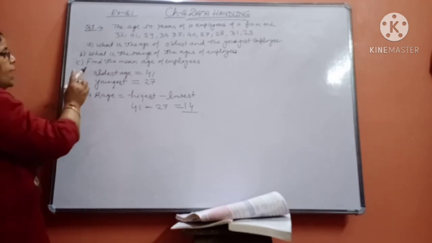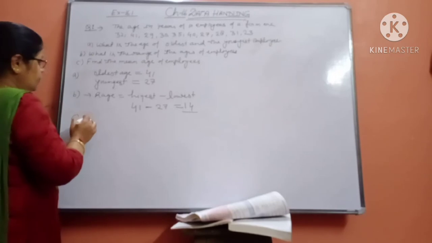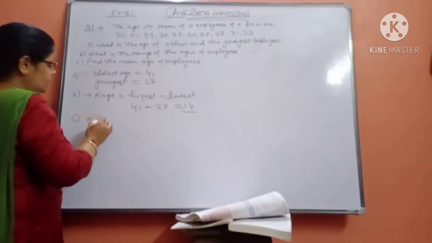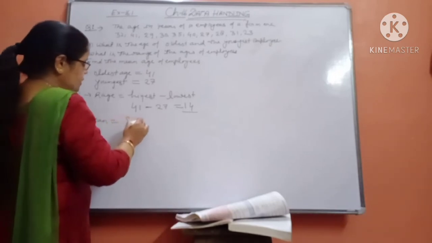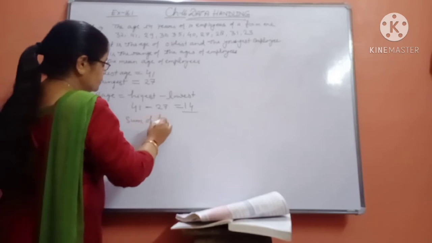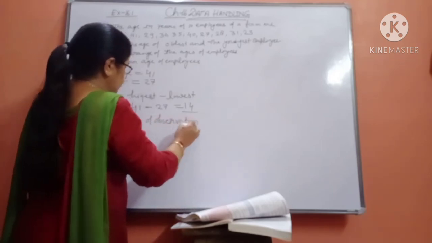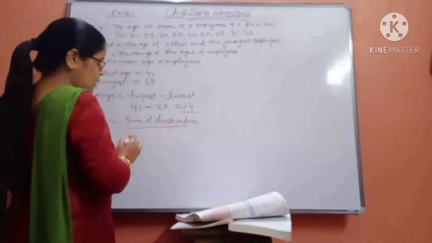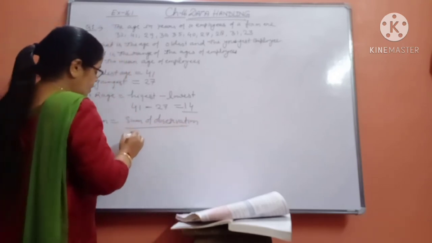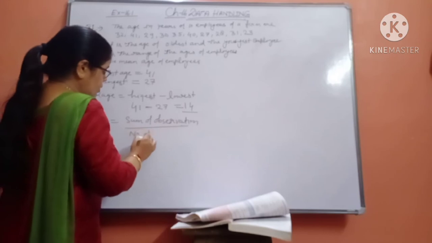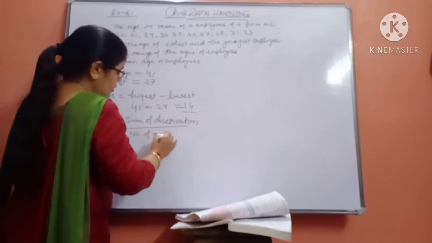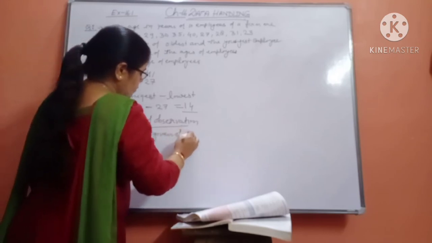C asks for the mean. And mean is equal to the sum of observations. Always write the formula first: sum of the observations upon the number of given observations.